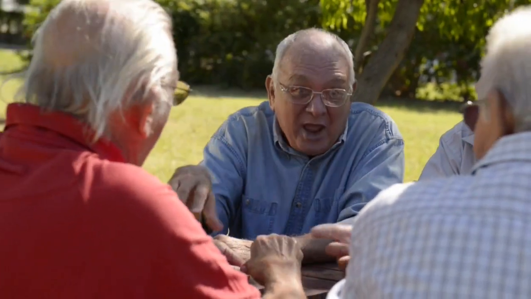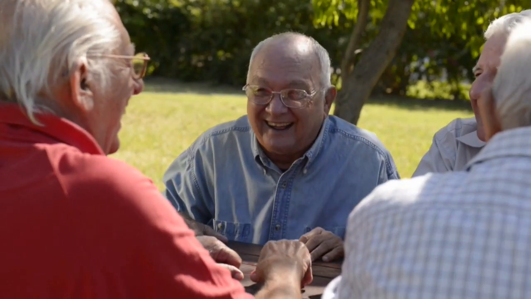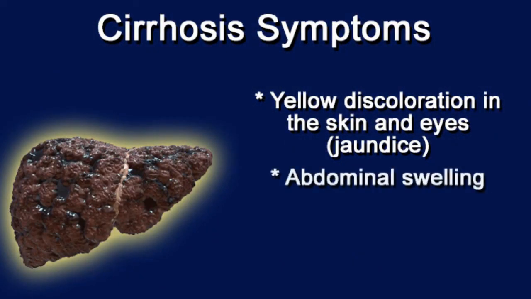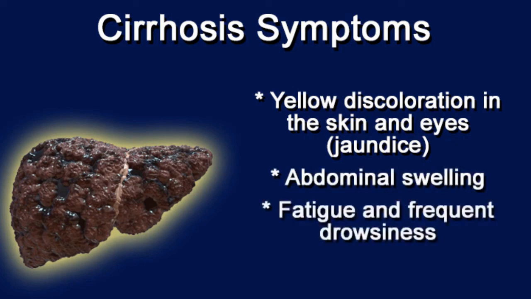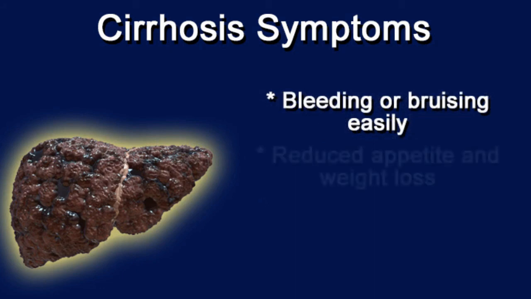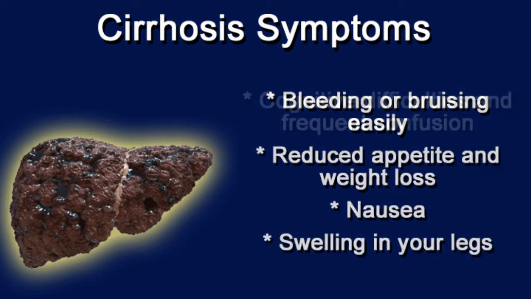As cirrhosis progresses, more and more of the following possible symptoms will begin to appear. Yellow discoloration in the skin and eyes, also known as jaundice. Abdominal swelling. Fatigue and frequent drowsiness. Bleeding or bruising easily. Reduced appetite and weight loss. Nausea. Swelling in your legs.